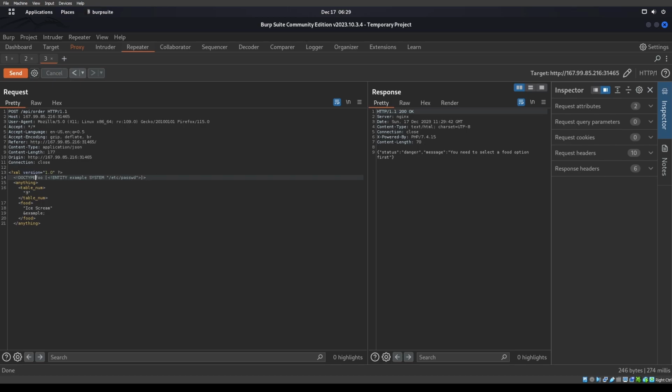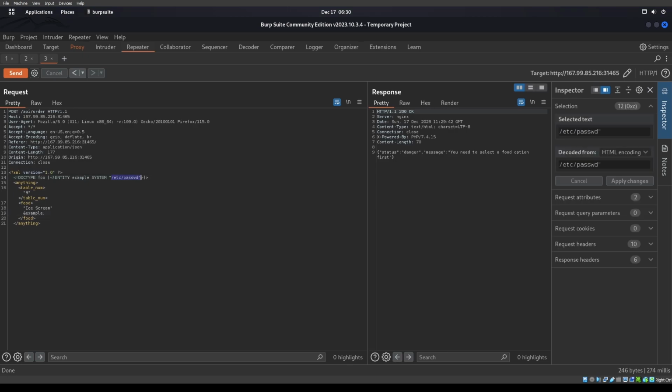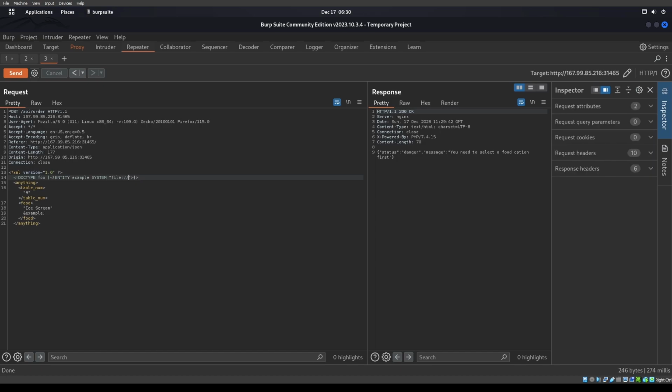This finally is reacting to stuff. Okay, cool. Example, Etsy password, boom, boom, boom. Or if you just need to do a file. Or if we need to just call for a file or something like that. Because sometimes you call for Etsy password, other times you do file, Etsy password, like that, right? Didn't seem to care about that at all, now did it?